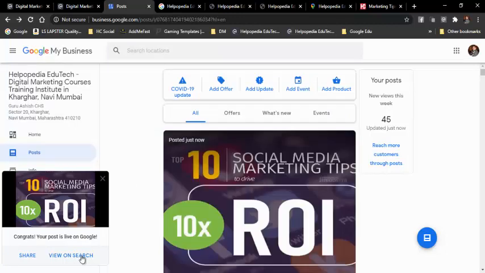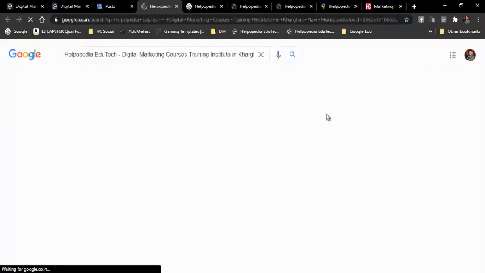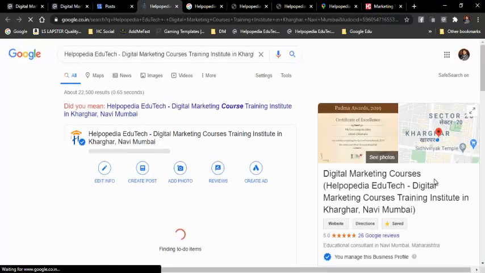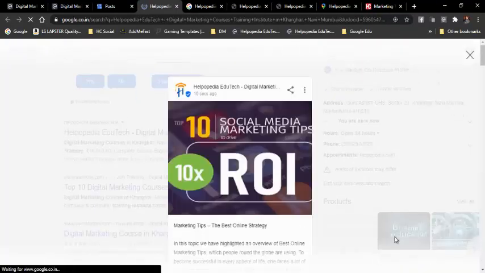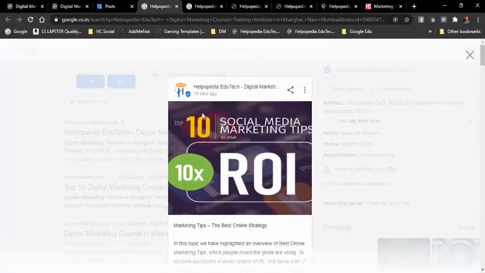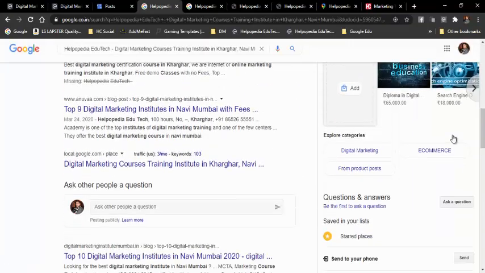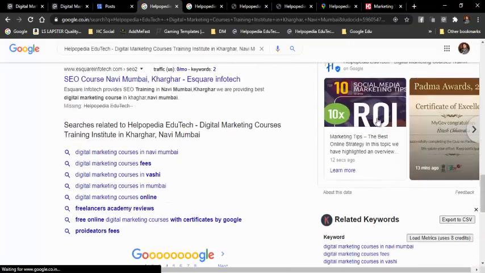See over here, you can just see how it looks on Google first page, home page. It will look like this. I'll just scroll down over here. See it over here, it is coming up. So it will come up at the first place. So I'll just close this, and let me see whether it has come up. See over here, it has come up.